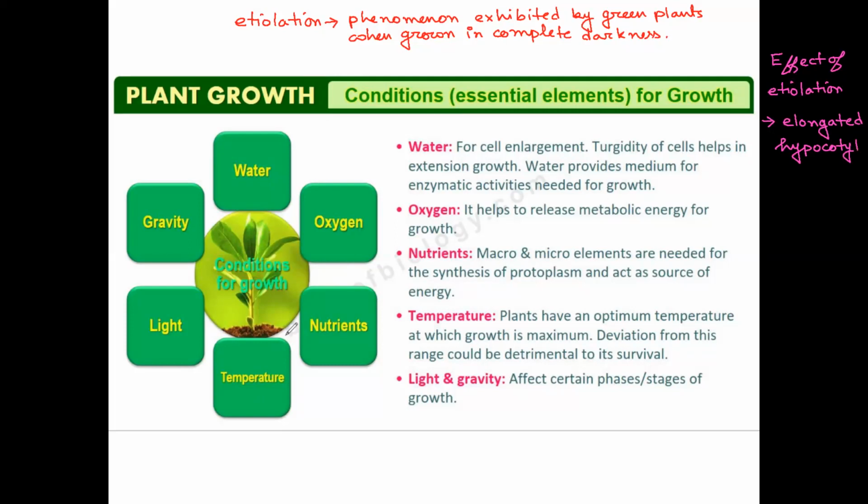So in the embryo, from the radicle part, the part which is produced is called the hypocotyl. It is elongated. That means it will have a very long size. Then the cotyledons do not expand.